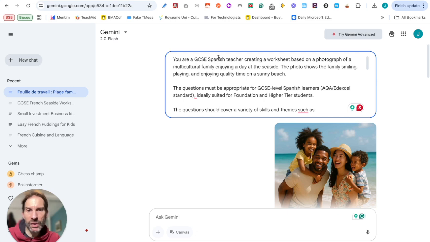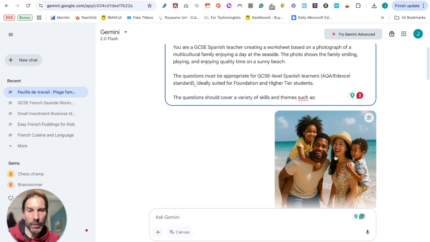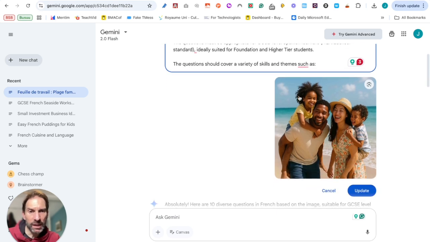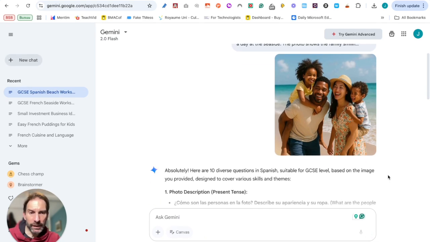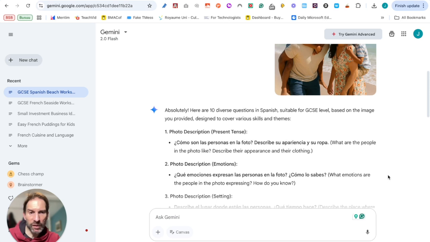Here I'll change the prompt into Spanish. So I've got Spanish. Hopefully it's going to do the right job. I've uploaded my photos, so I'll be using Vision again. It's going to use that and we'll see what it comes up with. And hopefully, look at that, at the speed of light.